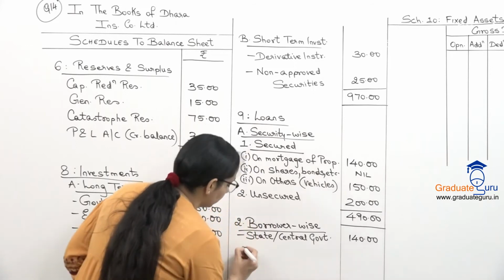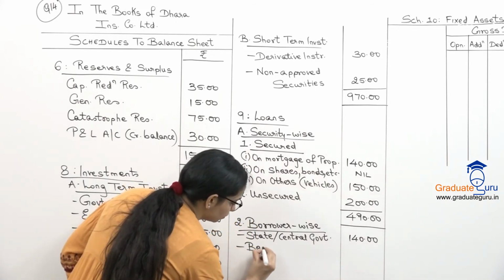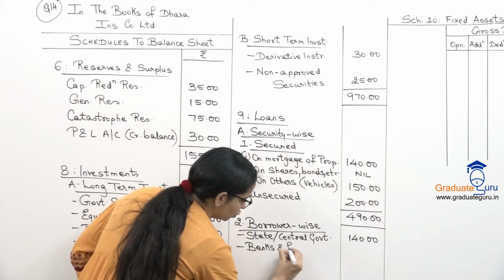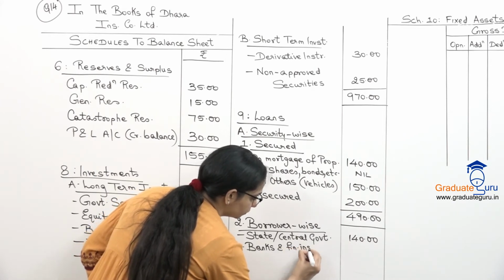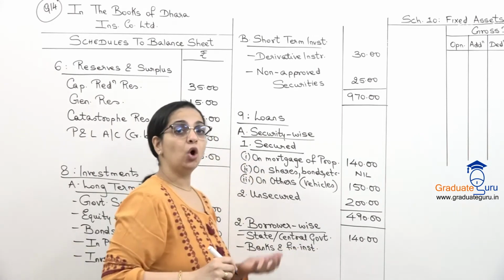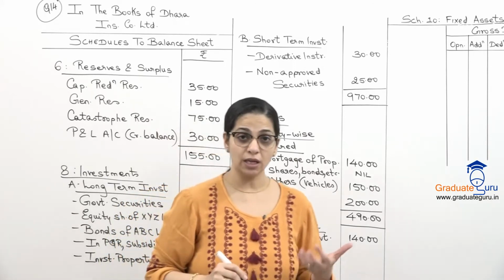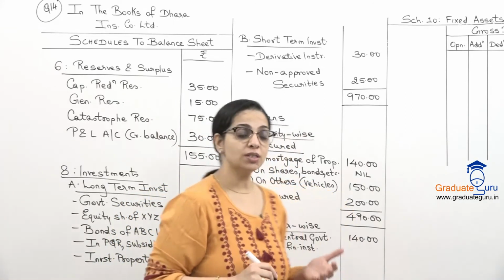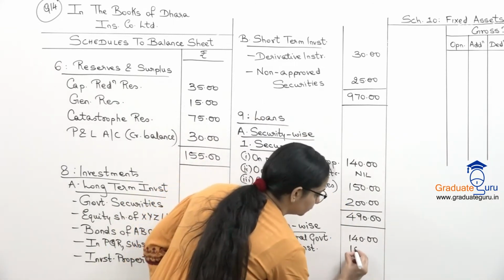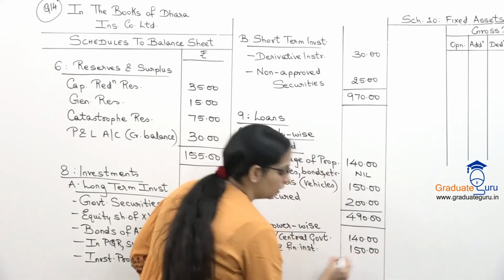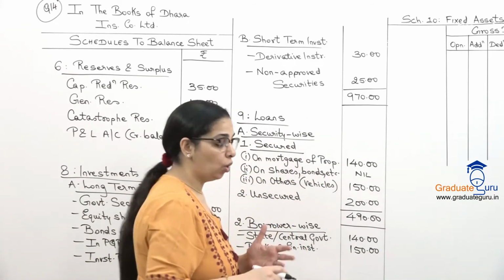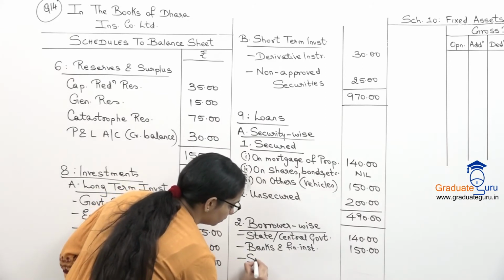Then we have to show the loans given to banks and financial institutions. So we also have a loan given to a bank, Safe Sure Bank Limited, which is 150. Then we have to show loans given to subsidiaries.